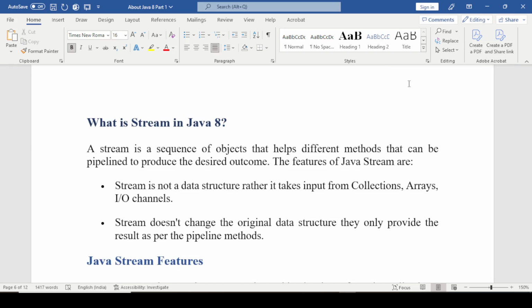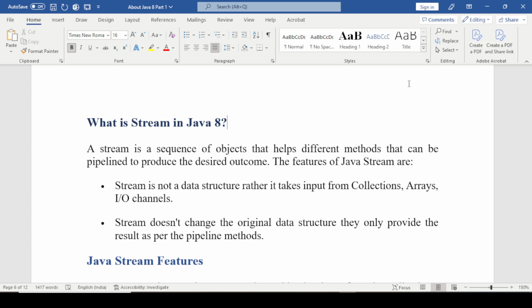In this tutorial, I have explained frequently asked Java 8 stream interview questions and answers. So let's begin. First question: what is a stream in Java 8? A stream is a sequence of objects that supports different methods that can be pipelined to produce the desired outcome.